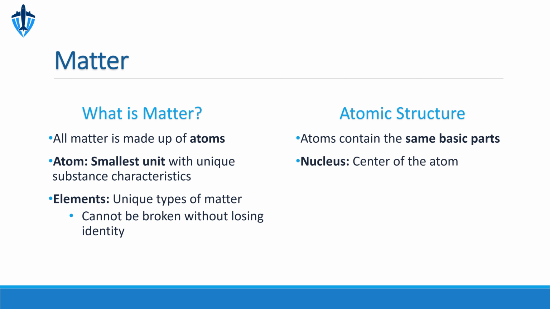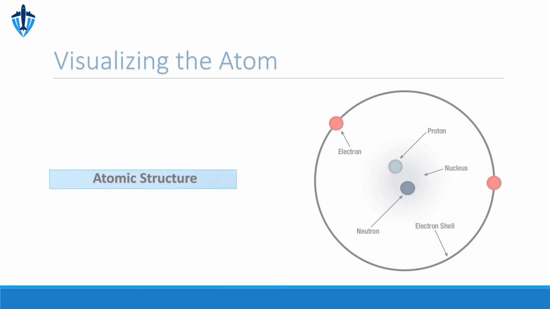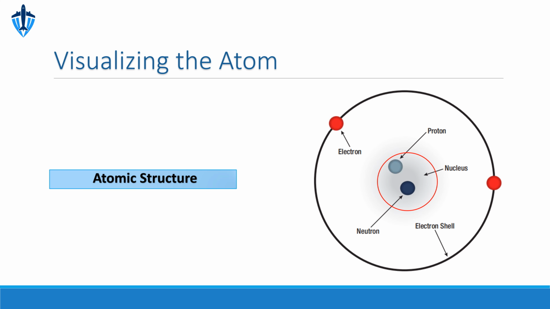At the center of an atom is the nucleus, containing protons which have a positive charge and neutrons which have no charge. Orbiting the nucleus are electrons, which carry a negative charge arranged in specific layers called shells. This diagram illustrates the basic structure of an atom. You can see the nucleus at the center, composed of protons and neutrons, and the electrons orbiting in defined shells.